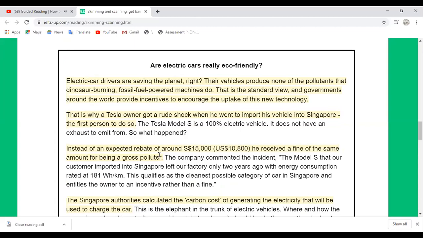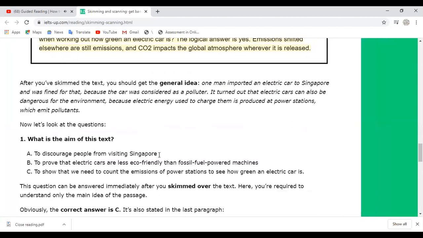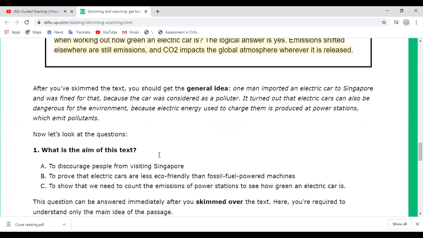Okay, look at the heading: Are electric cars really eco-friendly? This is what it is talking about. Let's quickly go to the questions. Let's answer this question first. What is the aim of this text? Look at option A, to discourage people from visiting Singapore; B, to prove that electric cars are less eco-friendly than fossil fuel-powered machines; C, to show that we need to count the emission of power stations to see how green an electric car is.